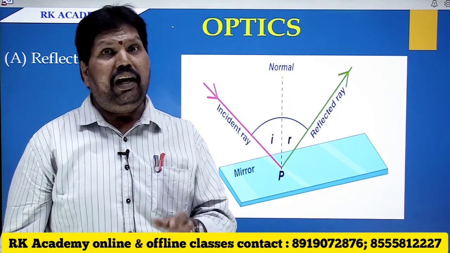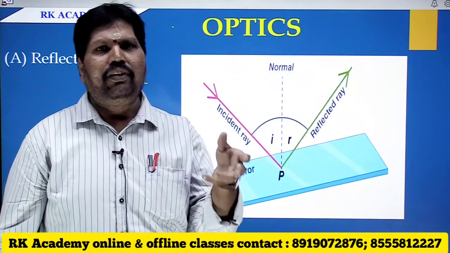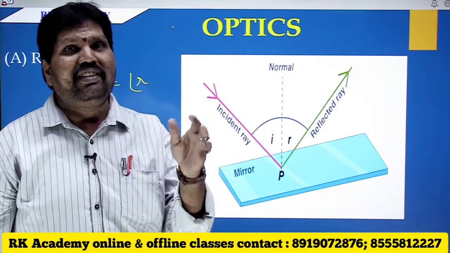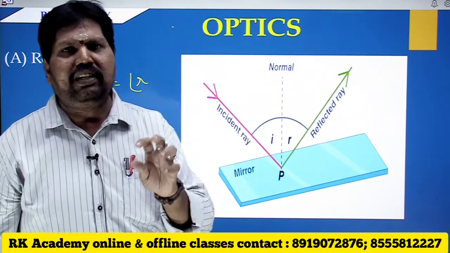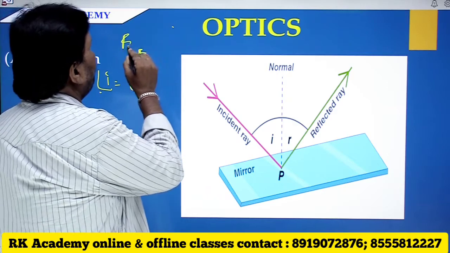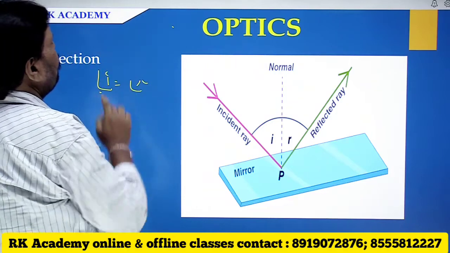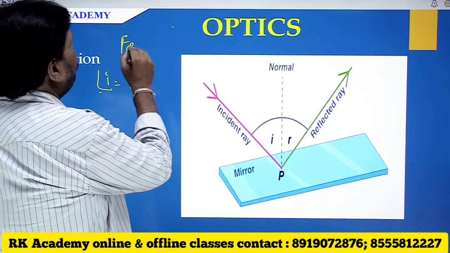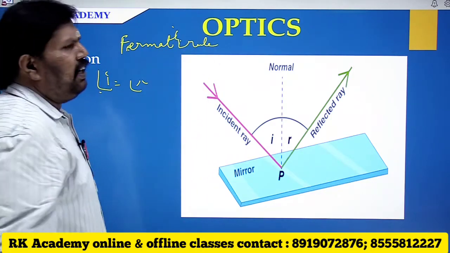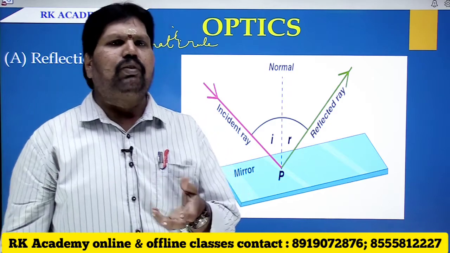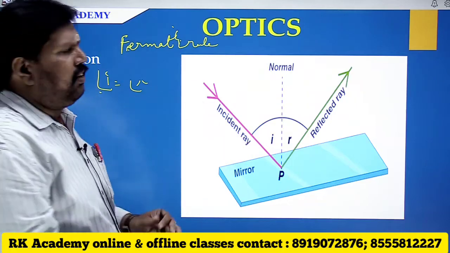In such a way, light also selects the path for which the time of journey is minimum, such that angle I is equal to angle R. This rule is known as Fermat's rule or Fermat's principle. Pierre de Fermat was the scientist who proposed this rule. So, angle I is equal to angle R.